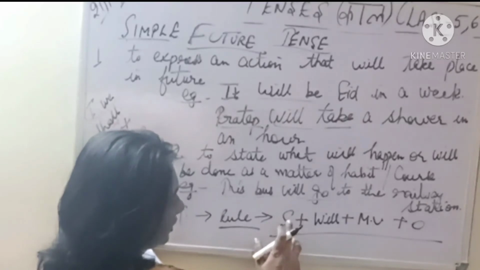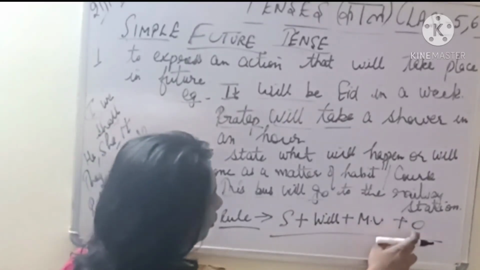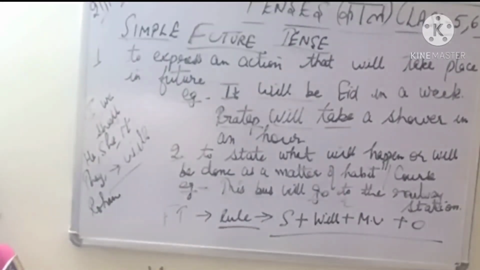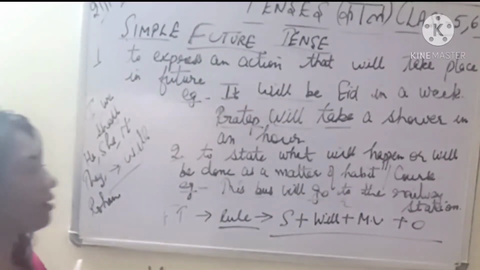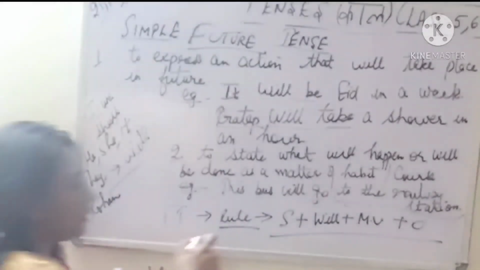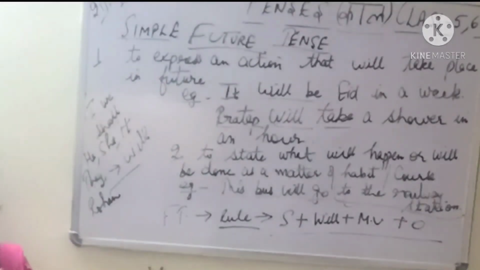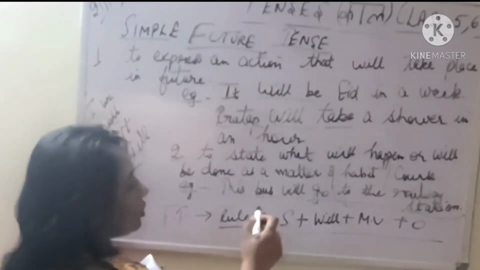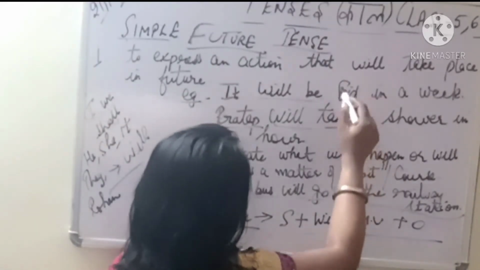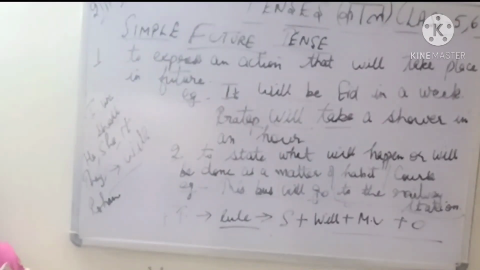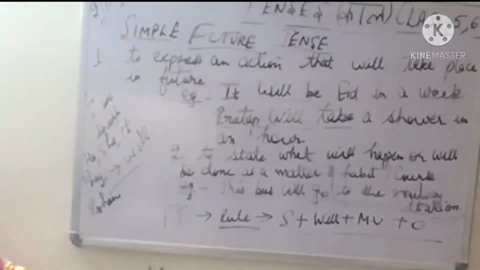This bus, the bus will go. अब ये क्या है, to आ गया. This means the entire thing after this is a prepositional phrase that here we have used. To the railway station is your prepositional phrase. But the actual rule is this: if you have a sentence in the future tense, it will be subject plus your will, shall, plus your main verb plus your object. So these rules I will be giving you, don't worry. So here what we are saying, simply you need to remember in the future tense when we are talking of any habit or course of action, so we have to use future tense as in the case of this bus.